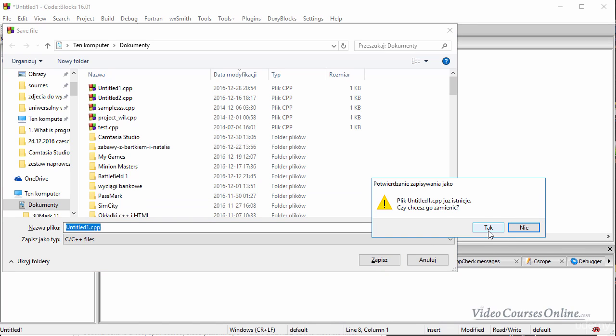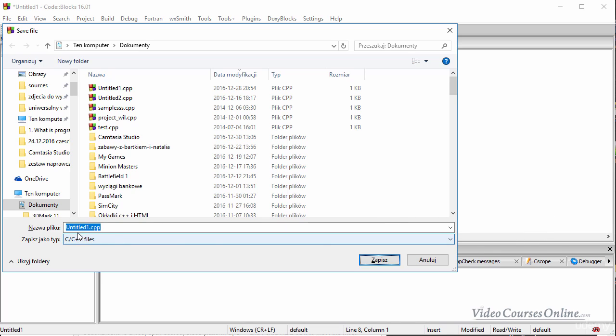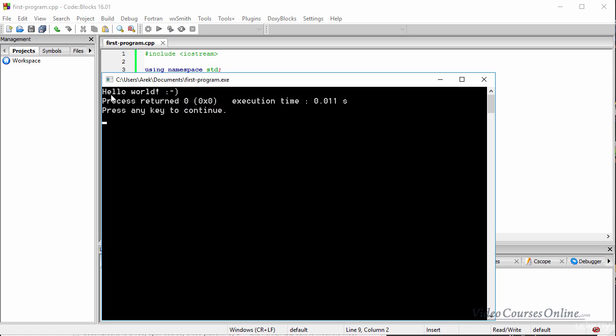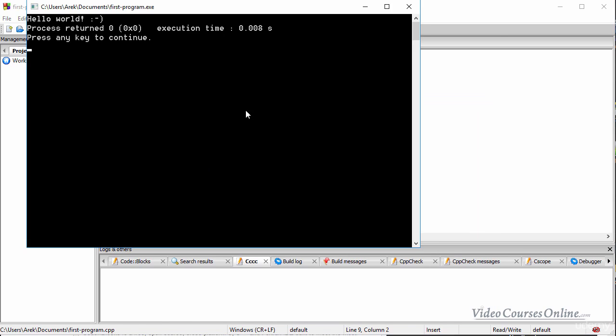Well, we could call it a bit better, not untitled, like first program. Let's save it. And as you can see, now we have our code colorized and we can run it, okay? We can run it using the build and run option here. It means that it's going to build and then run the program, so it's going to compile it, because the compiler is hidden behind this button right now. And as you can see, we have hello world and some kind of additional message that is added by our compiler, okay? But hey, we just compiled our first program.